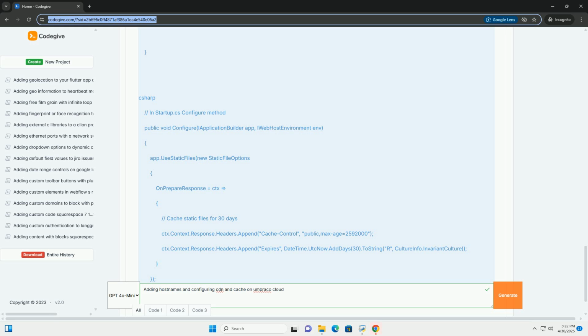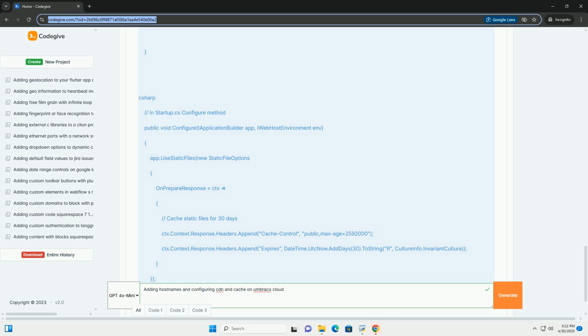6. HTTPS, SSL/TLS. Umbraco Cloud automatically provisions and manages SSL/TLS certificates for your domains through Let's Encrypt. This ensures that your website is served over HTTPS, providing secure communication between the browser and the server. You might need to wait a few minutes for the certificate to be issued after the DNS changes are propagated.